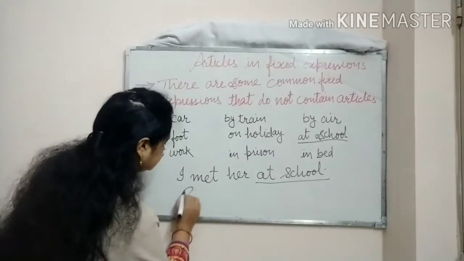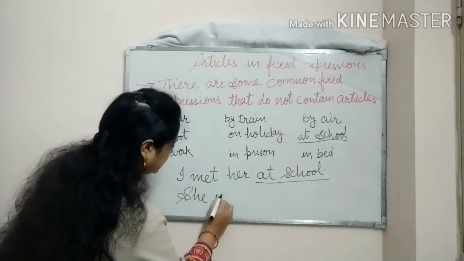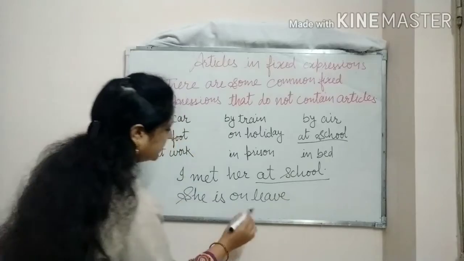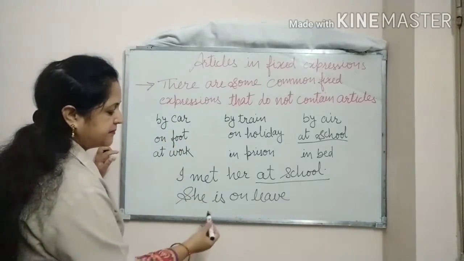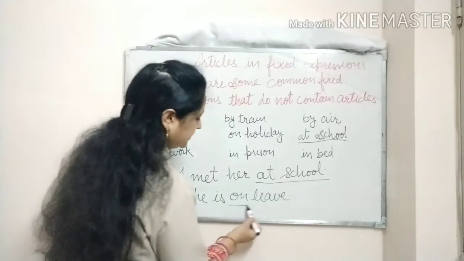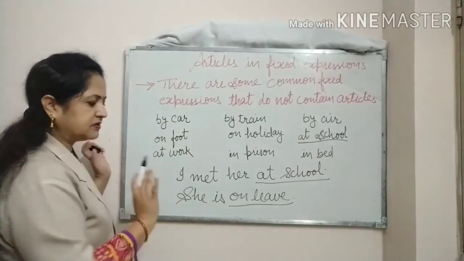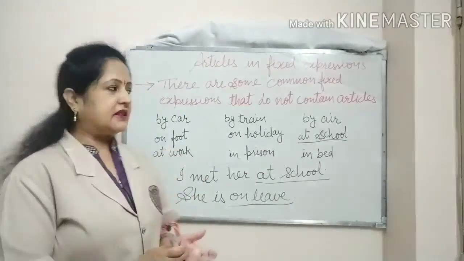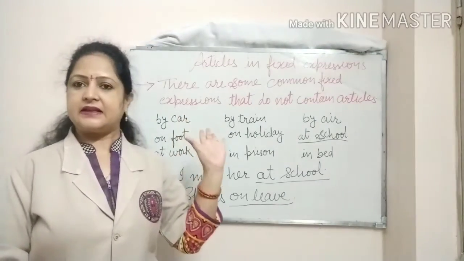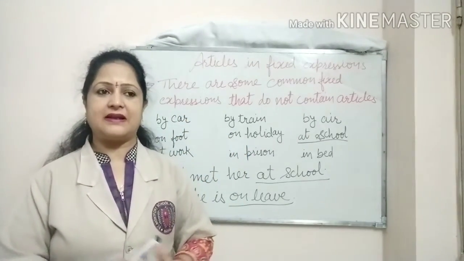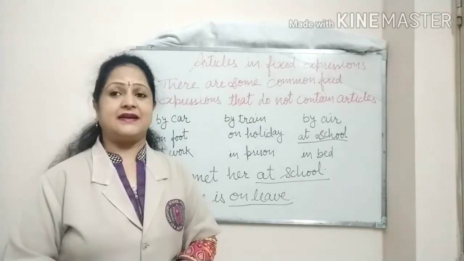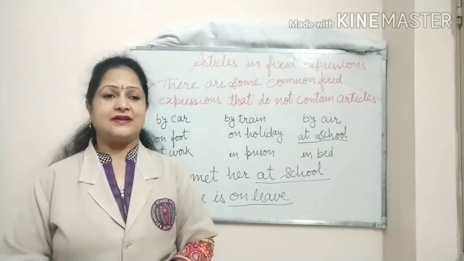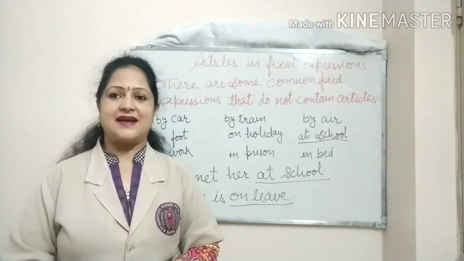The example is she is on leave. So here again we can see that before writing on leave, we have not used any article here. So this was our last topic, and I think you have learned a lot about articles, and this chapter is clear to everybody. So thank you and have a nice day.